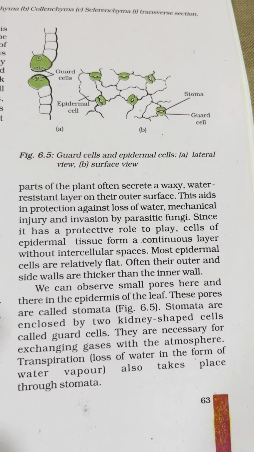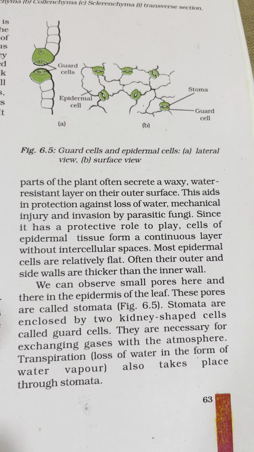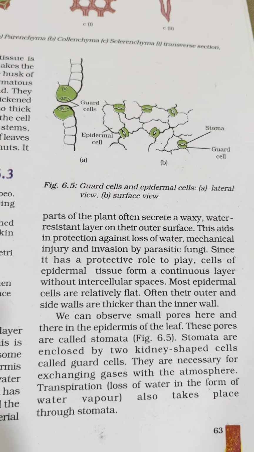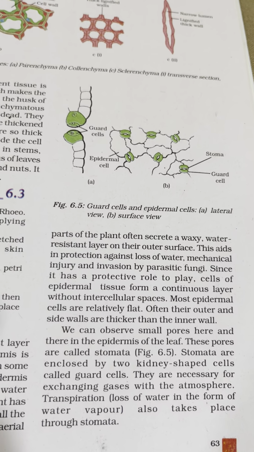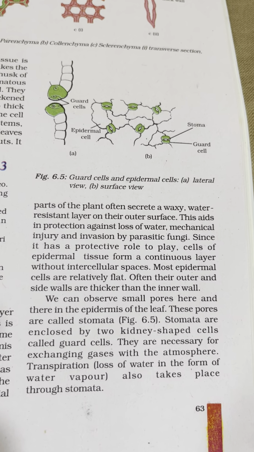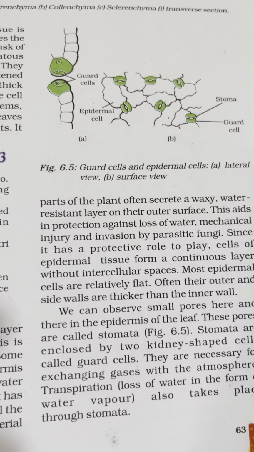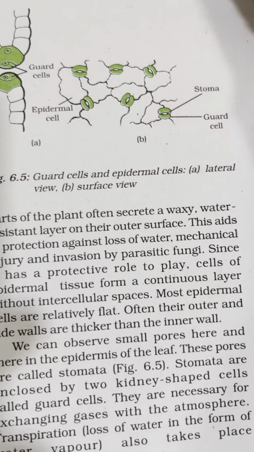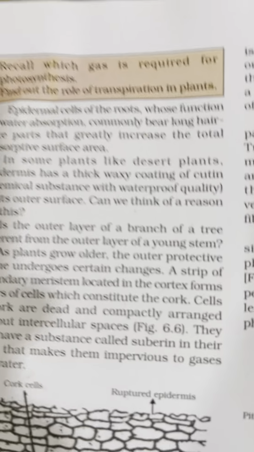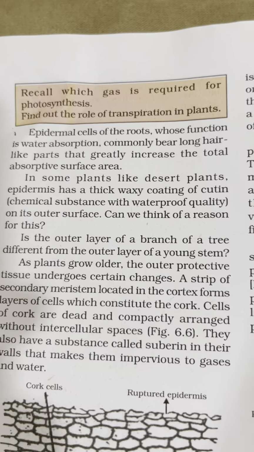Stomata are enclosed by two kidney shaped cells called guard cells. See the figure, guard cells. They are necessary for exchanging gases with the atmosphere. Transpiration also takes place through stomata. So you can see the function of stomata. Now we go to the next part of the lesson. Gas is required for photosynthesis.